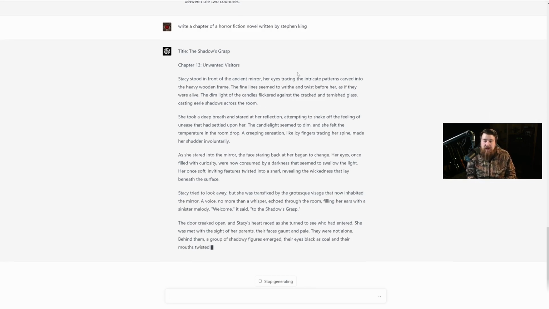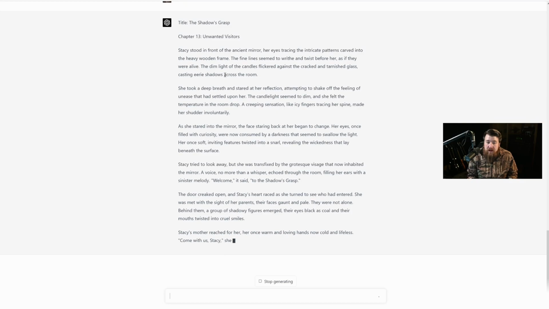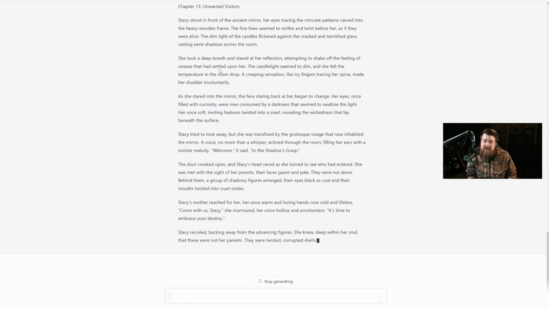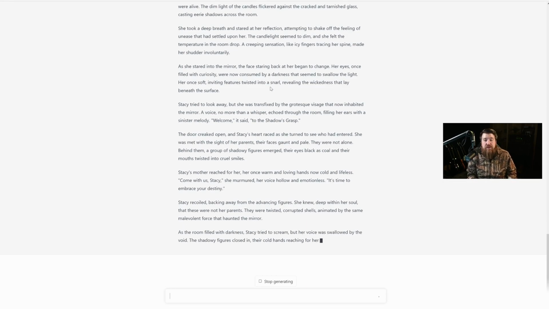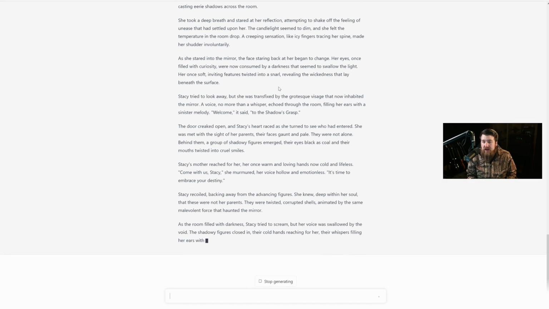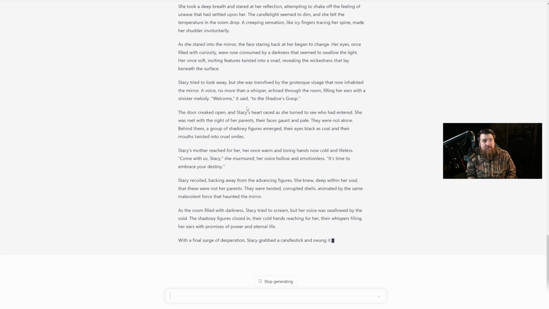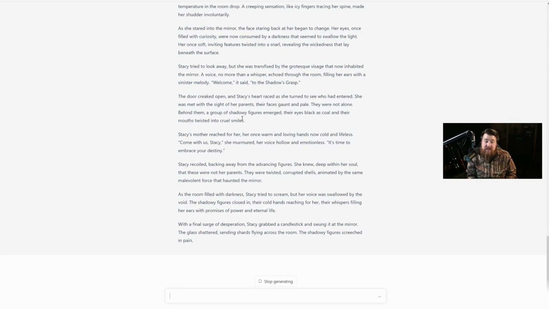Her eyes tracing the intricate patterns carved into the heavy wooden frame. That sounds like King. The fine lines seemed to writhe and twist before her as if they were alive. Now already, just from this small little generation, it seems as if ChatGPT is just kicking the living crap out of Bard. That's sad. Now, I'm sure at this point in the video, you guys have probably lost hope for Bard, and I think we're all kind of coming to the same conclusion that unfortunately Bard just does not seem to hold up to ChatGPT.